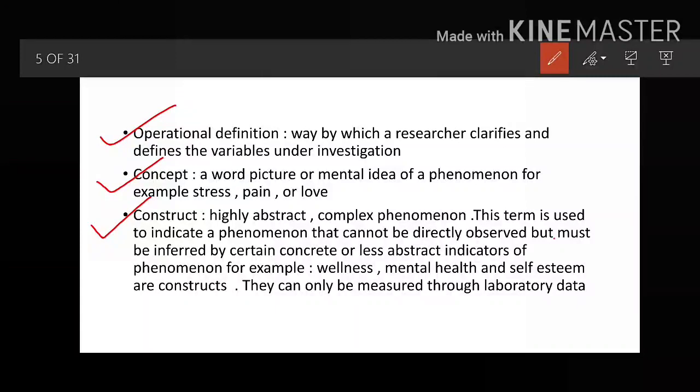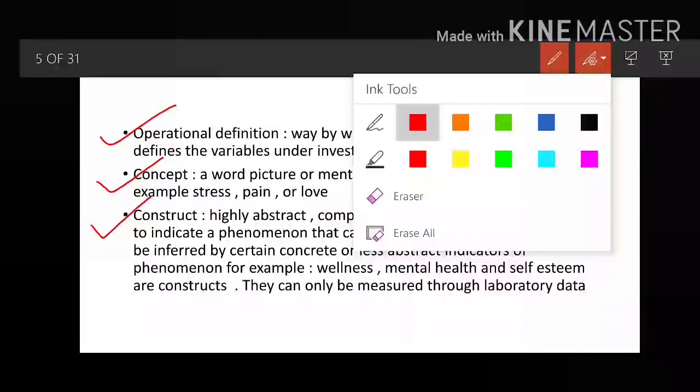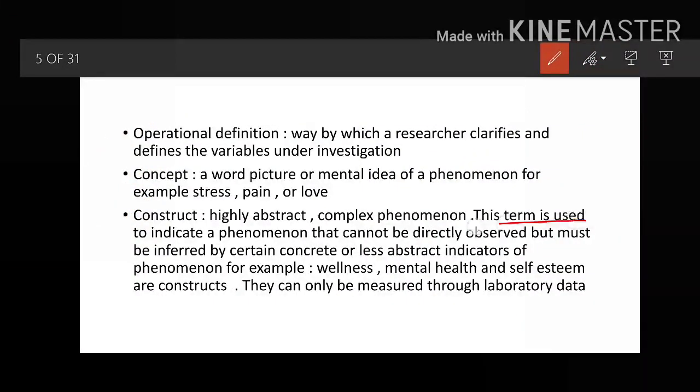Then how can we measure them, if we cannot measure them directly by observing? For example, wellness you can assess through laboratory data. If you are monitoring the SpO2 or taking the blood pressure, then you can say that particular individual is well. So I hope concept, construct and operational definition are clear to you. I am moving on to the next slide.